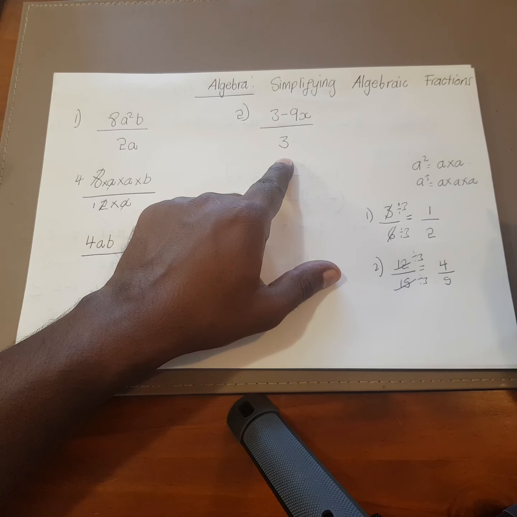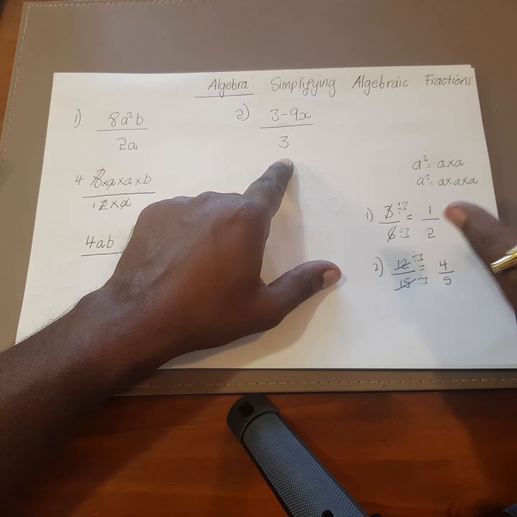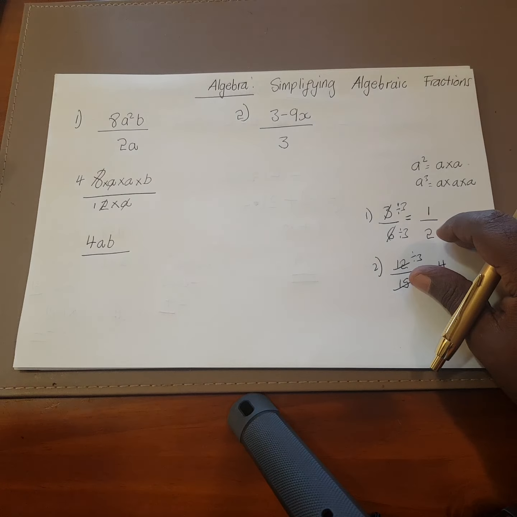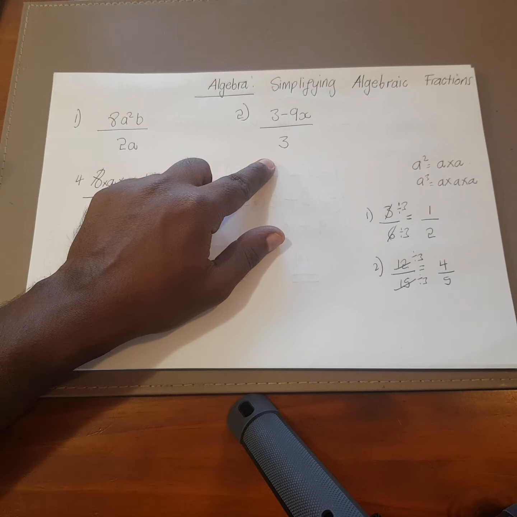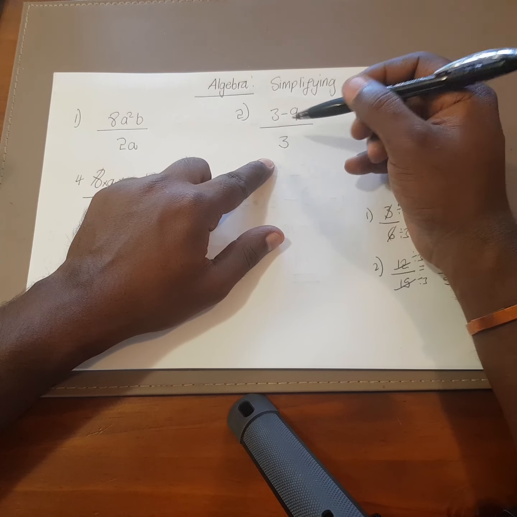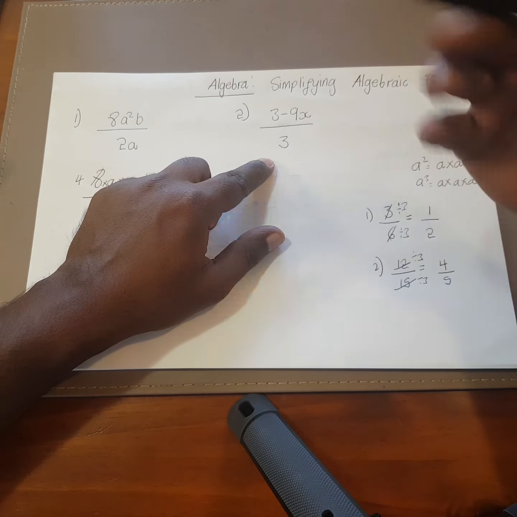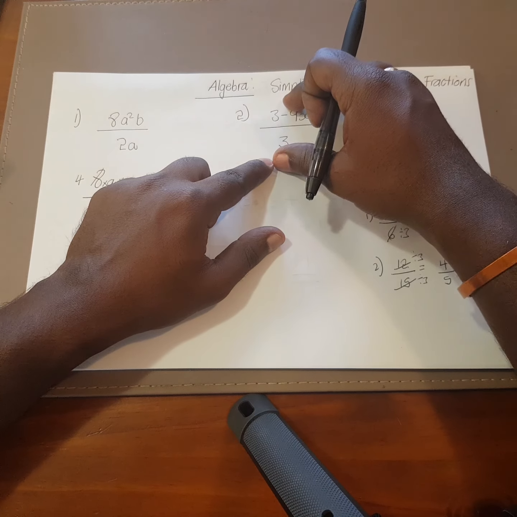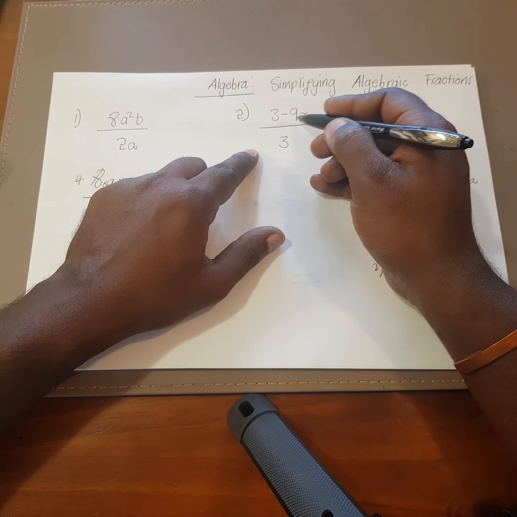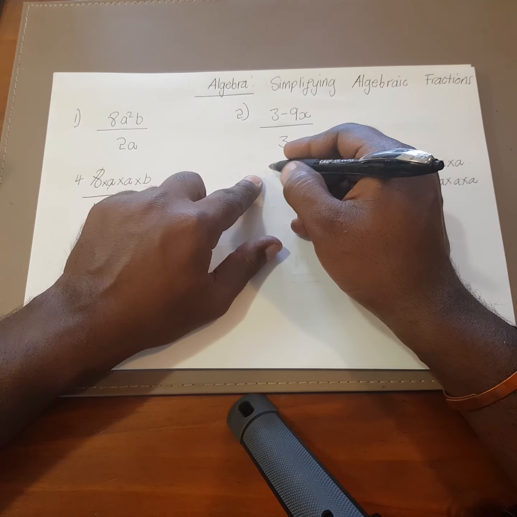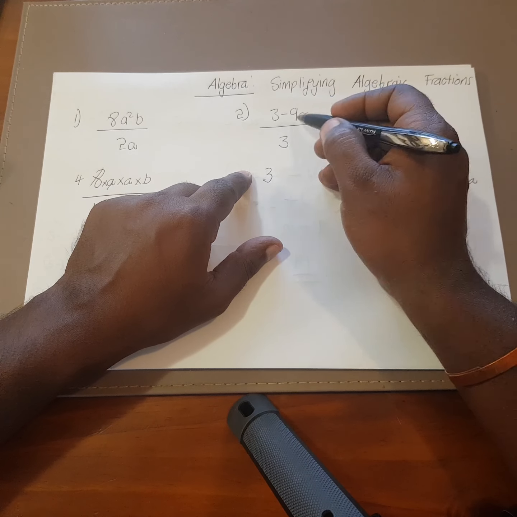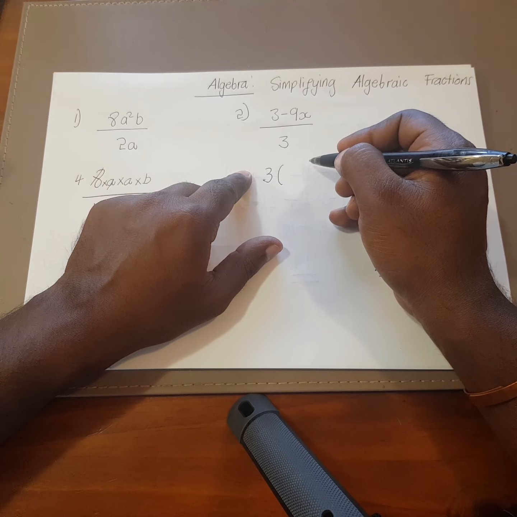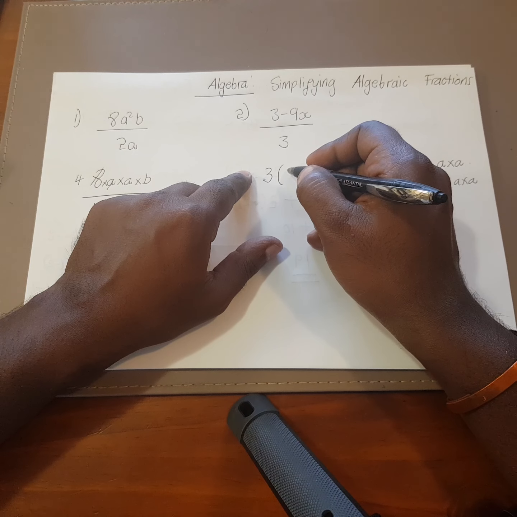Now, in the previous video, I'd explained what factorization is. When you're factorizing, you need to find out what number or expression is common, and then you open and close your brackets. So if you look at this question, 3 minus 9x, you can't simply divide straight away. What I encourage students to do is, the first thing is you need to factorize it. So 3 minus 9x, when you factorize, that's going to be 3, because 3 is common between 3 and minus 9x. Open the brackets. So 3 divided by 3 is 1.